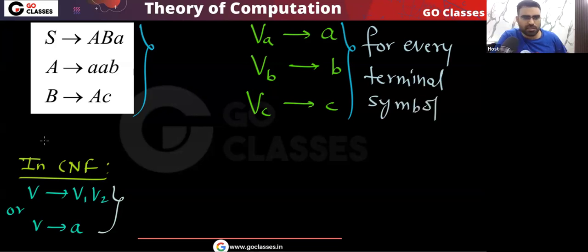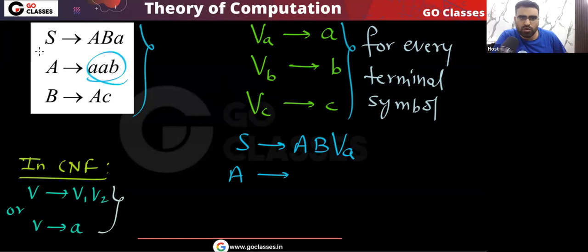For every terminal symbol, this is what we will do. Now after doing this, what are the next steps? Now these a, b, we will replace with these variables. You can see this a I can replace with Va. This a goes to Va. Yes or no? Va, Vb. Okay, agree.